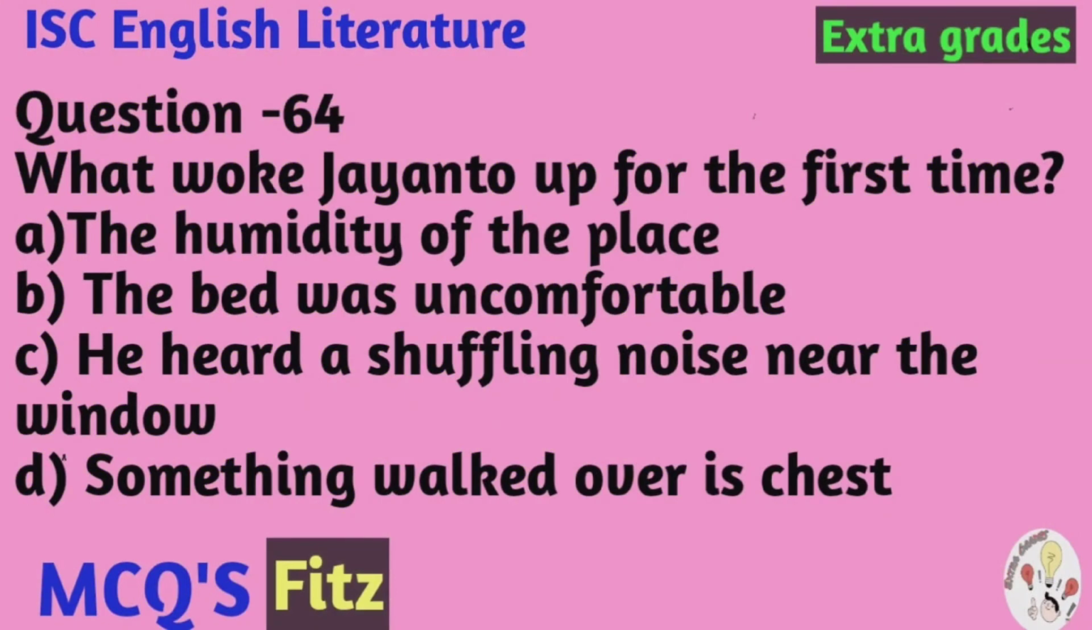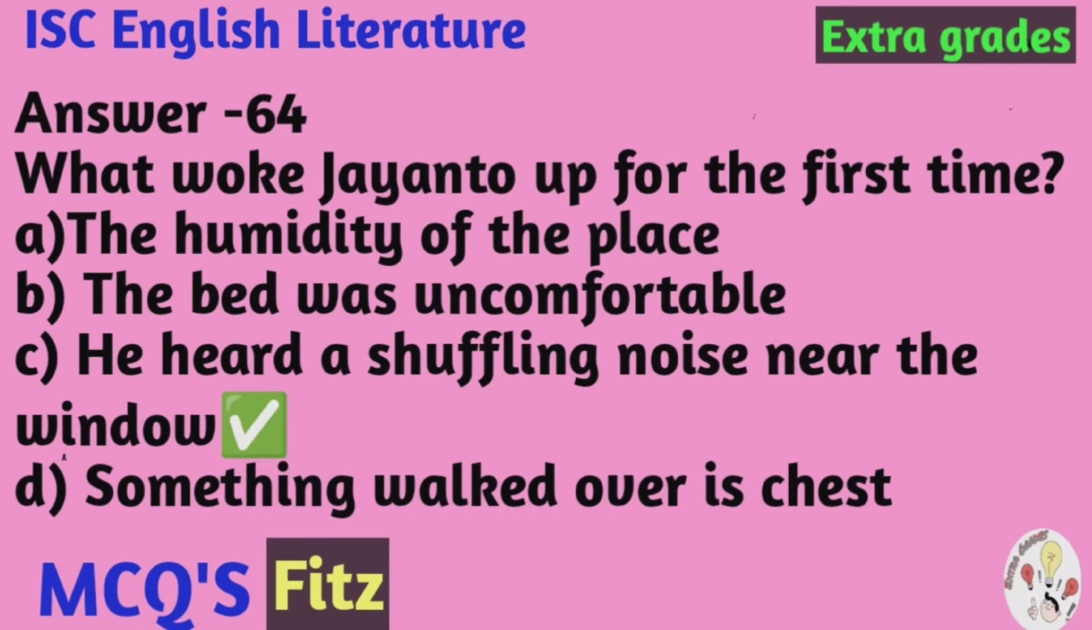Question number 64. What woke Jayanto up for the first time? The options are: A. The humidity of the place. B. The bed was uncomfortable. C. He heard a shuffling noise near the window. D. Something walked over his chest. And the correct option is something walked over his chest.